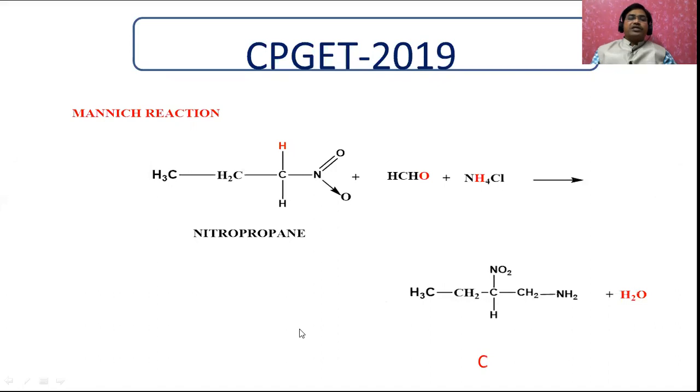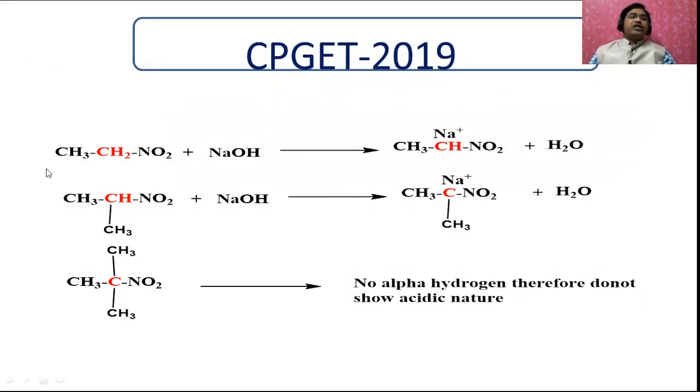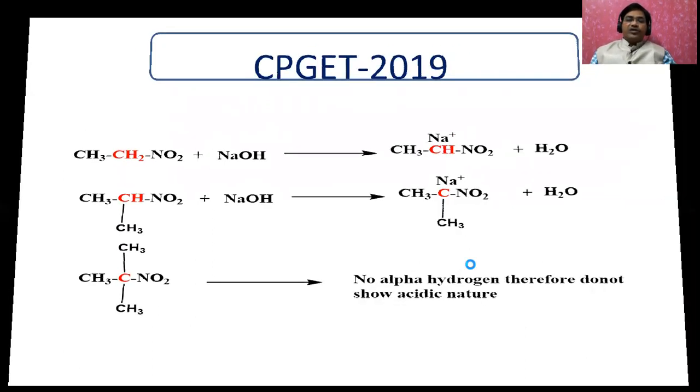Now come to another point. You have to remember the important point: it is a primary nitroalkane, which has 2 alpha hydrogens. That's why it dissolves in sodium hydroxide, and this acts as acidic in nature, and you will get this salt. If it is a secondary nitrohydrocarbon, it also has 1 alpha hydrogen, and it also dissolves in sodium hydroxide. But whenever you see a tertiary nitroalkane, it has no alpha hydrogen. It never dissolves in sodium hydroxide and does not show acidic nature. These key points you have to remember for answering questions on nitrohydrocarbons.